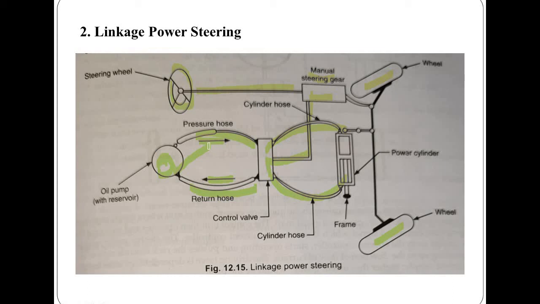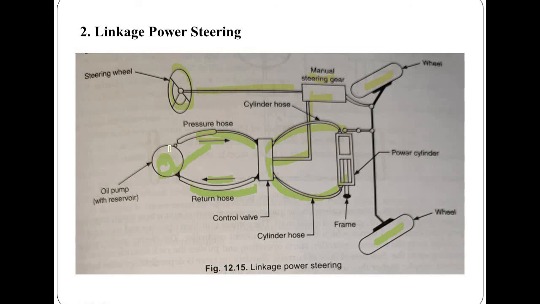Second, the power cylinder, that is the relay rod and spring. In the straight ahead, normal neutral position, the centering spring holds the spool valve in the control valve assembly in the center position. The flow of oil is to both sides of the piston in the power cylinder and around the valve, and finally the oil returns to the oil reservoir.